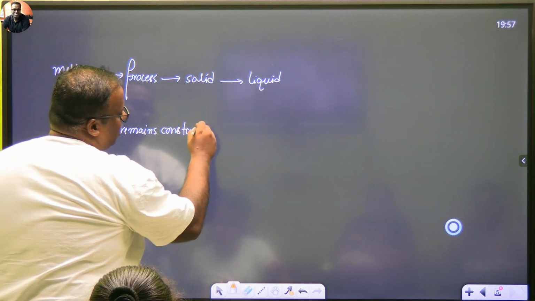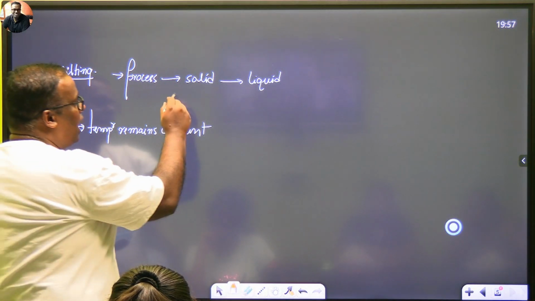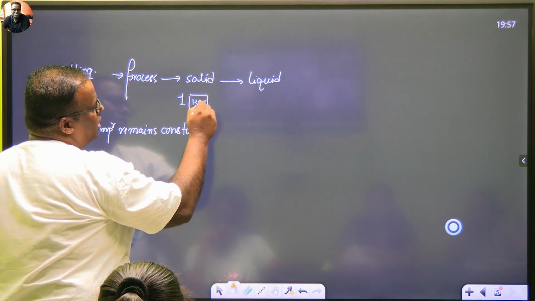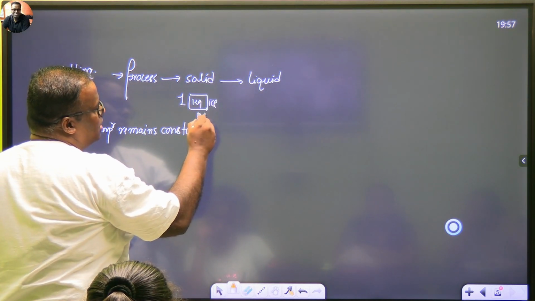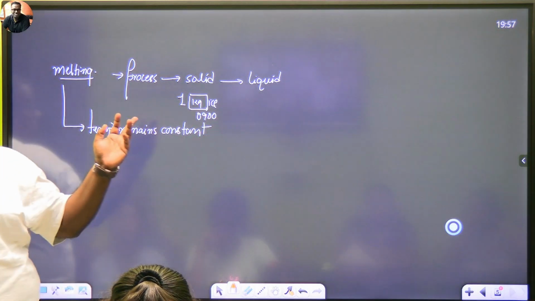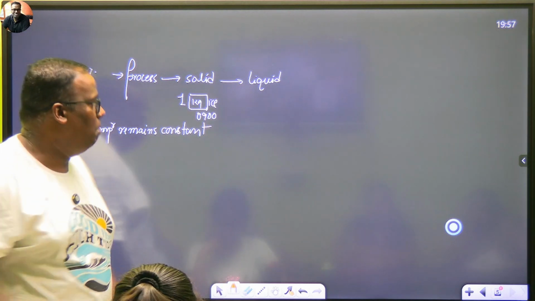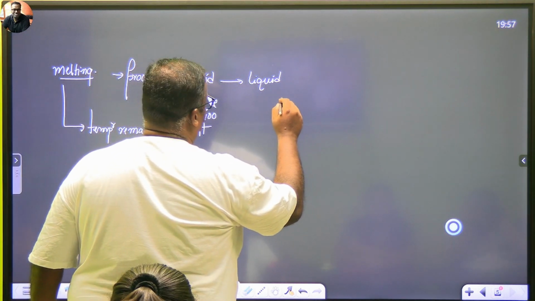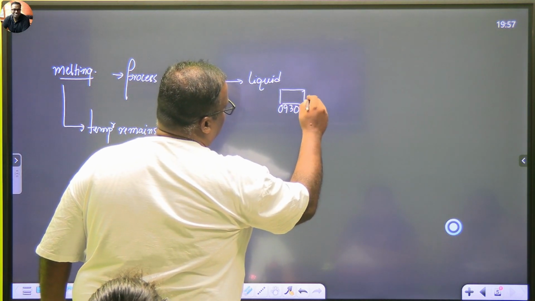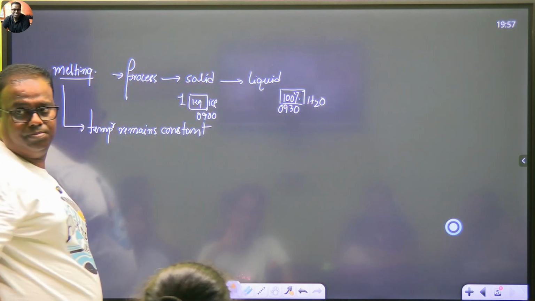Do you understand what I'm trying to say? Temperature remains constant. It means that I had 1 kg of ice. 1 kg ice. Time was 9:00. Do I expect 1 kg of ice to immediately become water? No. थोड़ा time लगेगा. मान लो ये पूरा मेल्ट होने में 9:30 हो गया. It's 9:30 and now it is what? Water 100%. Do you agree?